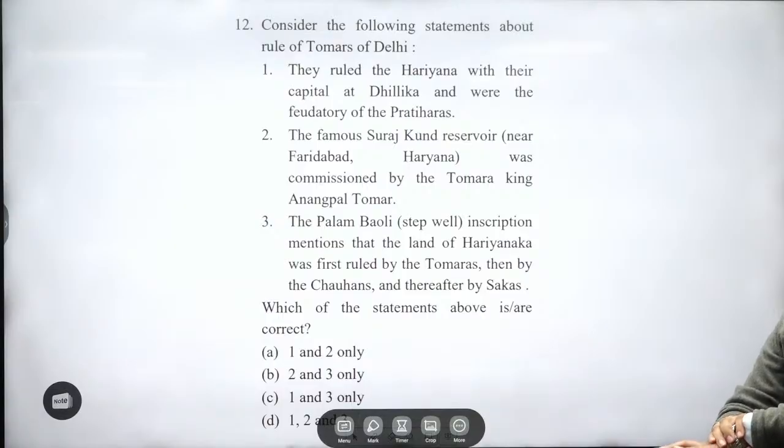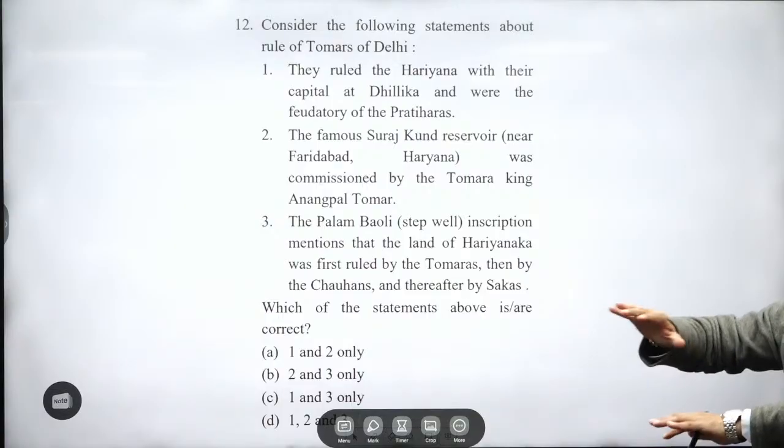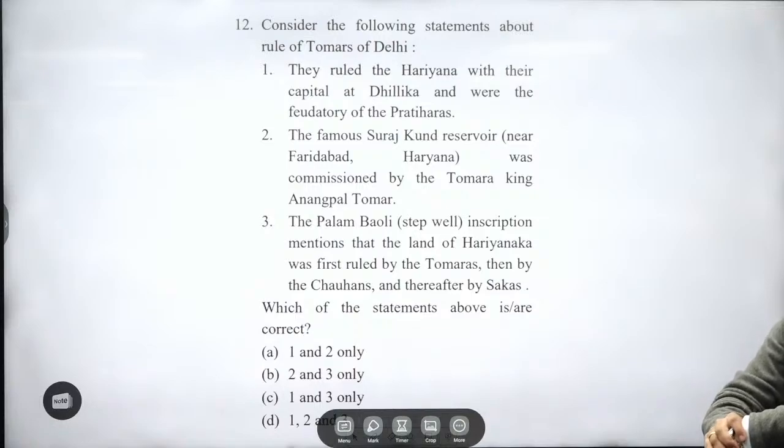Now facts. These are facts. You can build facts upon the basic information. The Palam Baoli inscription mentions that the land of Haryana was first ruled by Tomaras, then by Chauhans, thereafter by Shakas. This is also right, Palam Baoli, you will be seeing over here.